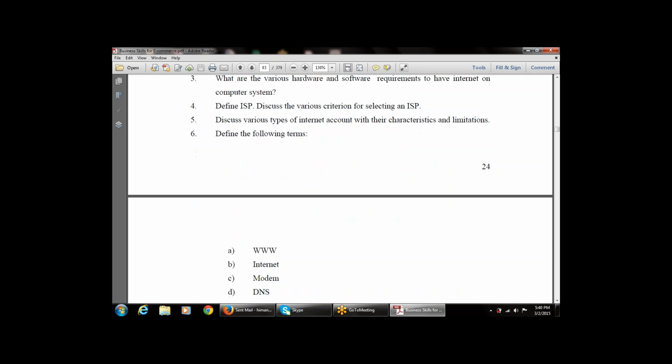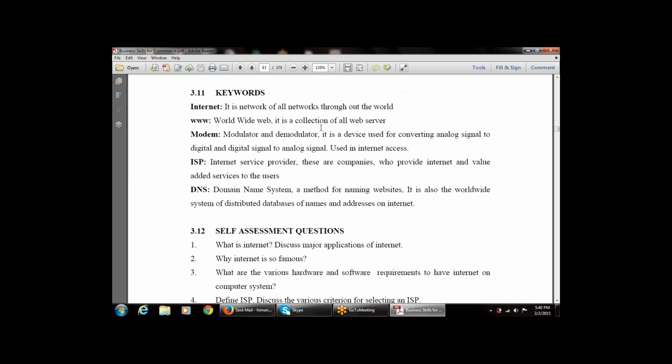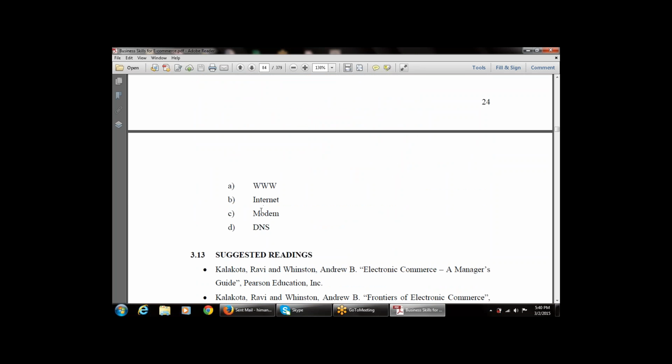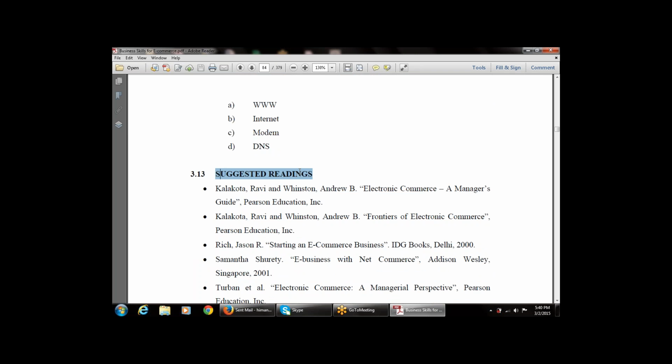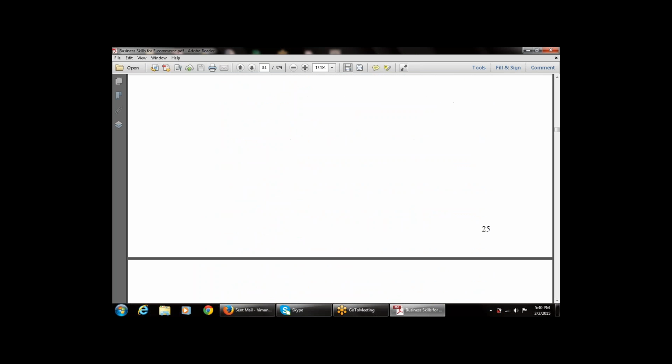Then define the following terms. WWW, the World Wide Web, a collection of all the web servers. Then internet, a network of networks. Then modem, a modulator and demodulator that converts analog signal into digital and digital signal into analog. Then DNS, the domain name system, which provides the name to the websites. So these are the define-the-terms questions. Then there are suggested training books available. So that's all for chapter number 3.